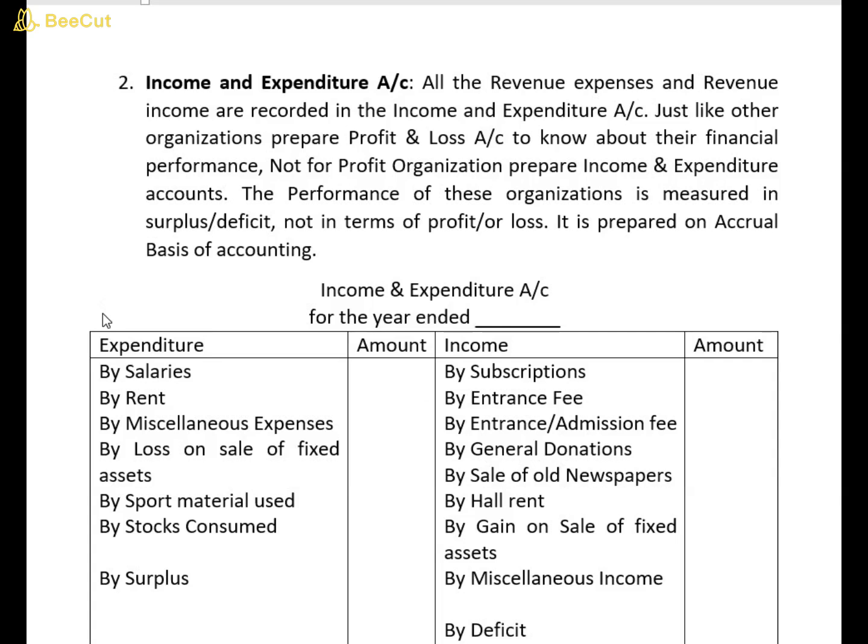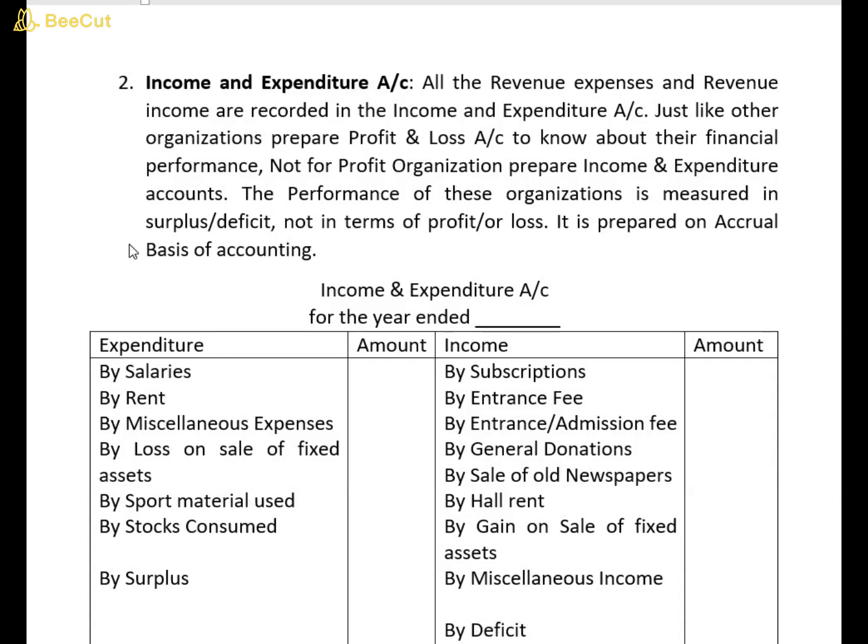But as we discussed before, they do not carry on any business activities and they do not have any profit motive. That's why the excess of income over expenditure is called surplus, not profit, only surplus. And the excess of expenditure over income is called deficit, not loss.